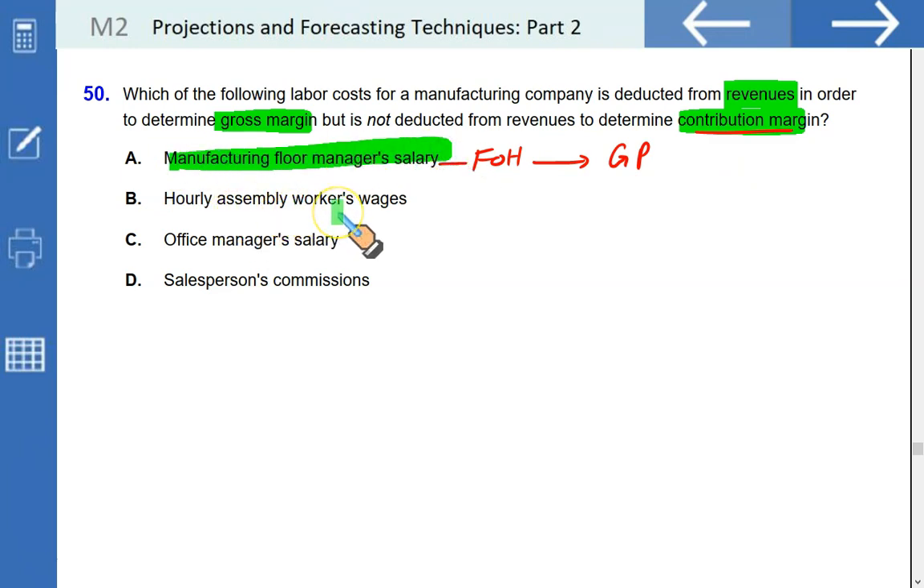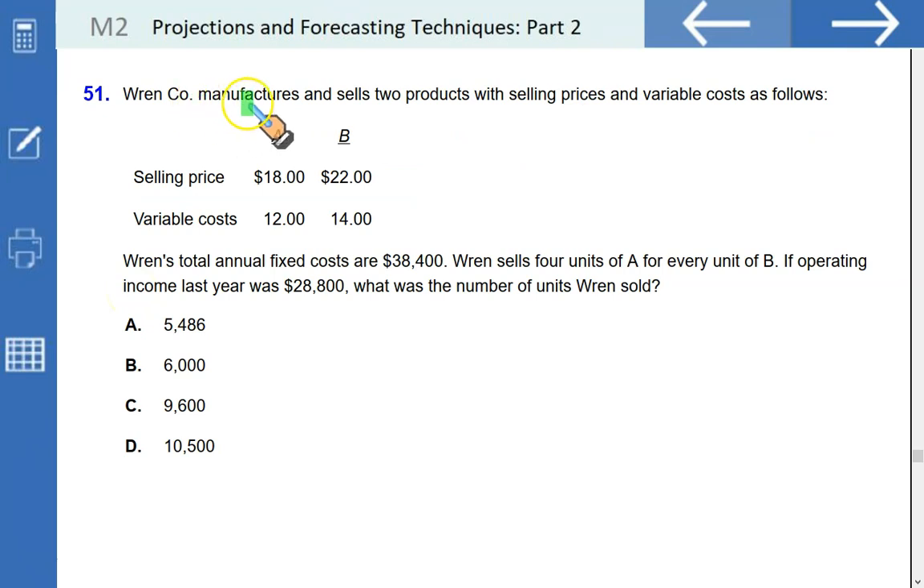Hourly assembly workers' wage, that is deducted both for gross profit as well as for contribution. Office manager salary, it is deducted neither in gross margin nor in contribution margin. And salesperson commission, it is deducted to determine the contribution margin but not the gross margin. So we are sure we got the right option. A is the correct option. Wren Company manufactures and sells two products with the selling prices and variable costs are given as follows.